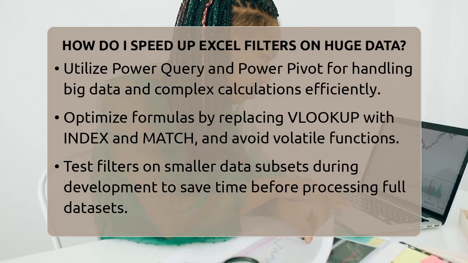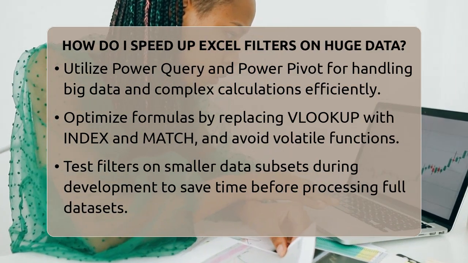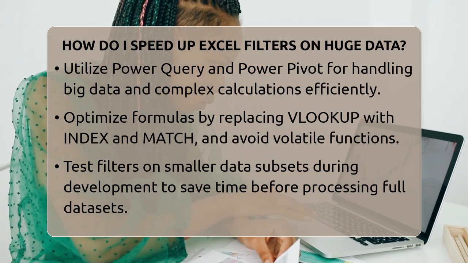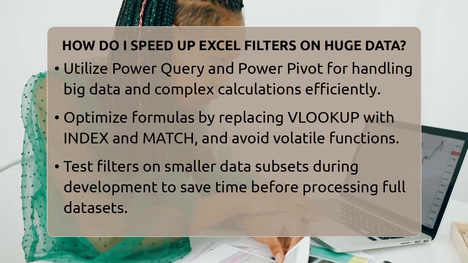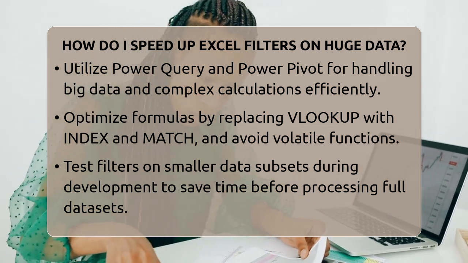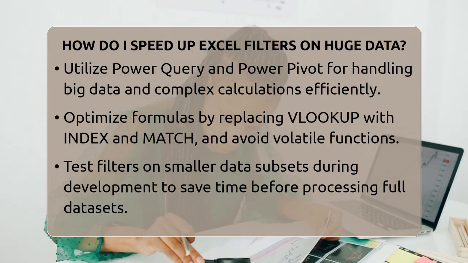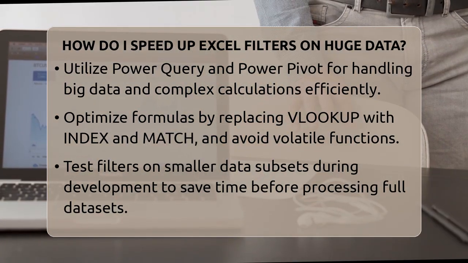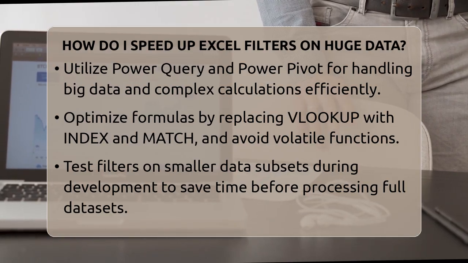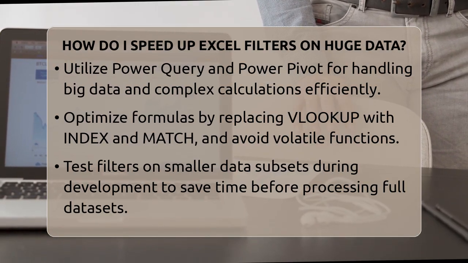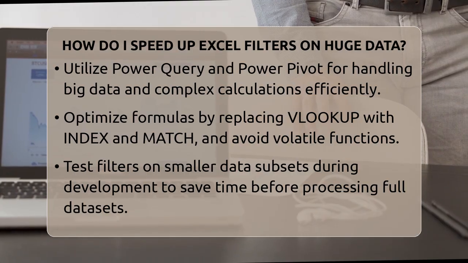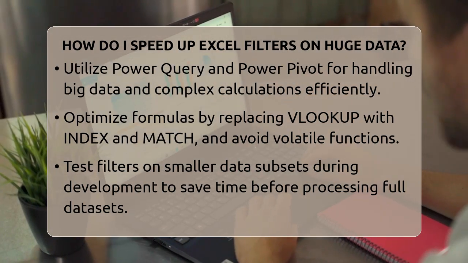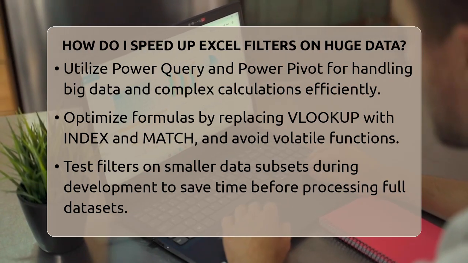If you're using formulas, make sure they are efficient. Replace VLOOKUP with INDEX and MATCH, which are faster on large ranges. Avoid volatile functions like OFFSET and NOW that recalculate often. Use relative references instead of absolute ones when possible. Arrange your conditions from most restrictive to least restrictive in functions like SUMIFS or COUNTIFS to process fewer rows each time.